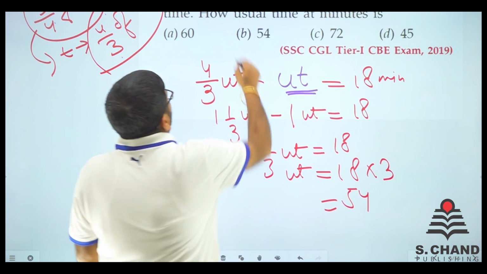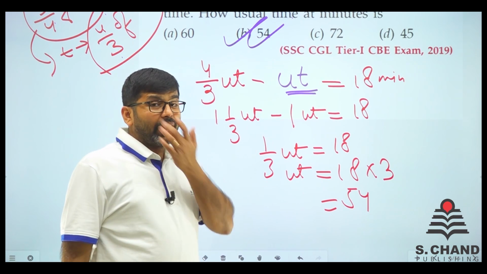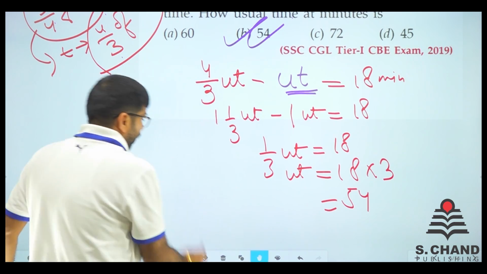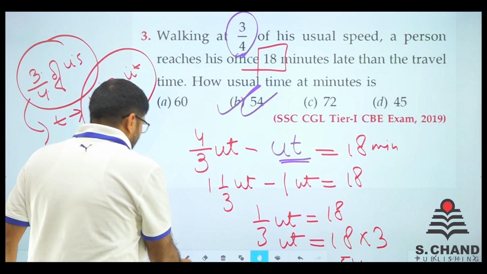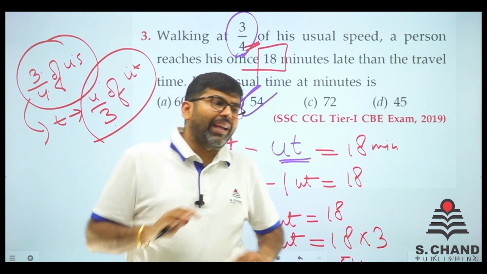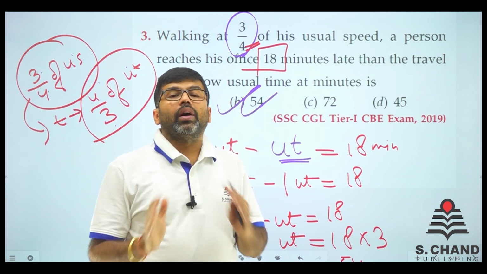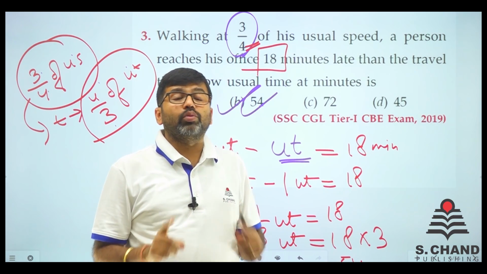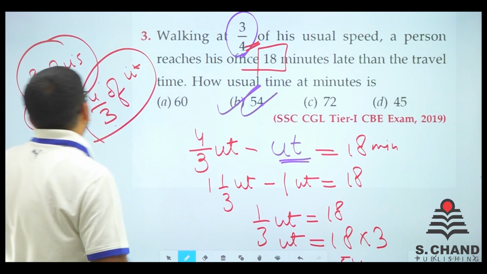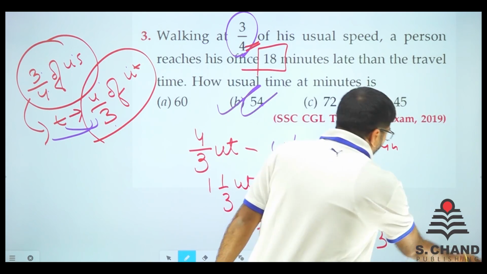Is there any option? Yes, we have 54 as option. Simple question. आपको एक एक चीज समझना पड़ेगा कि actual question क्या कह रहा है. See, question आपको usual speed के बारे में बता रहा था. And when I started this chapter, I told you very clearly कि time और speed का जो combination है वो दोनों एक दूसरे के inversely proportion है. So when it was 3/4 of speed, we took it 4/3 of time, and then we are with the answer. Here we go. So move on to the next question.